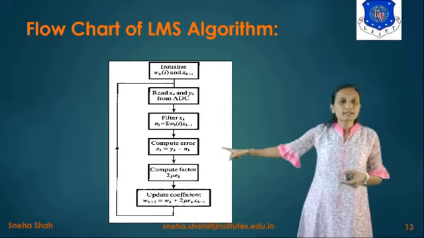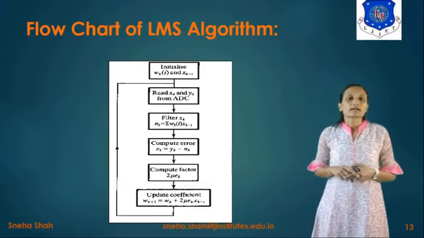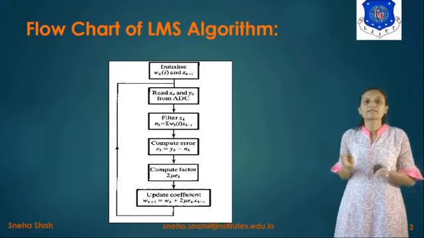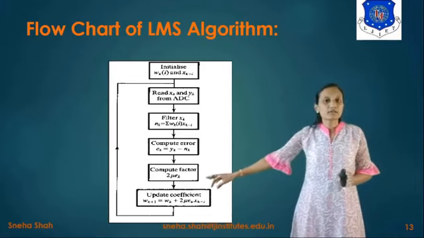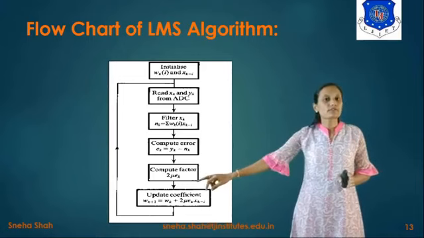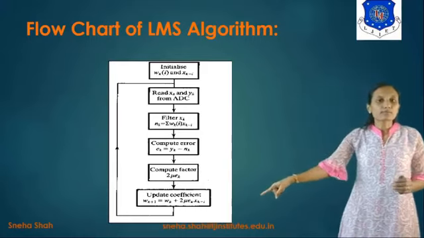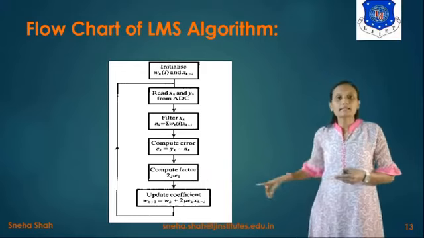So we compute the error signal and the output of it is given to compute the factor 2 mu ek, because we have to find the value of wk plus 1. In this we have to use this particular factor, right? So for that we have to find out 2 mu ek. Now it will give the output in the equation of wk plus 1, so it will update the coefficient.